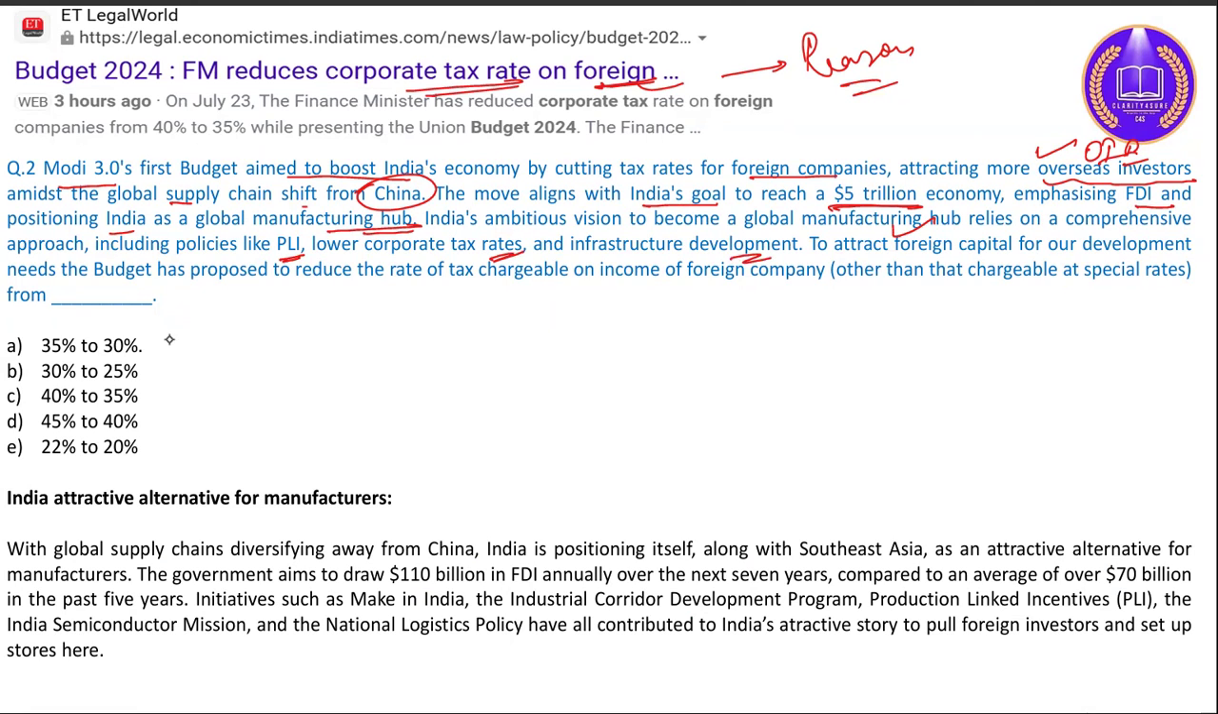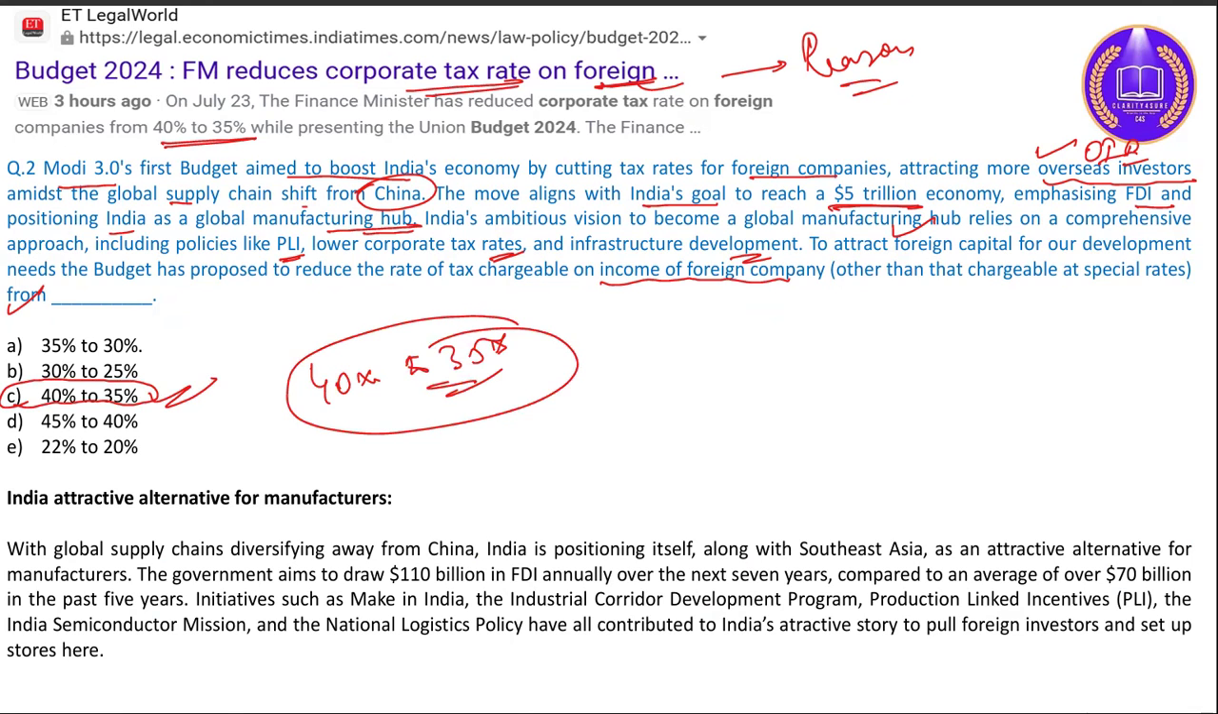To attract the foreign capital for our development needs, the budget has proposed to reduce the tax chargeable on income of foreign companies from 40 to 35%. All right, from 40 to 35%. Remember this figure, 40 to 35% over the income of foreign companies. So India attracts the alternative for the manufacturers. You can go through this.